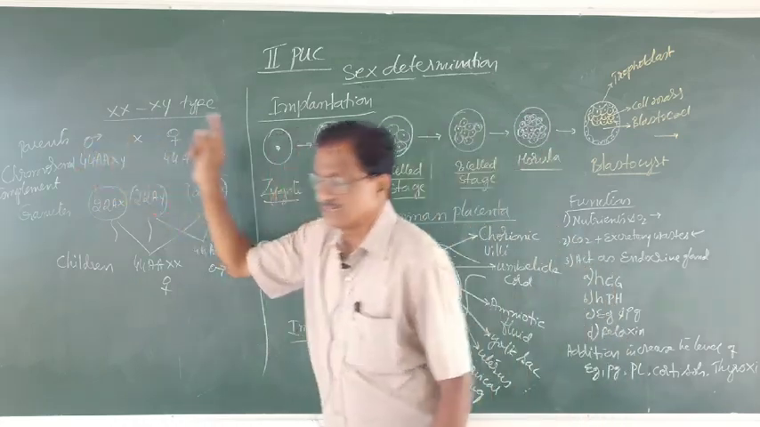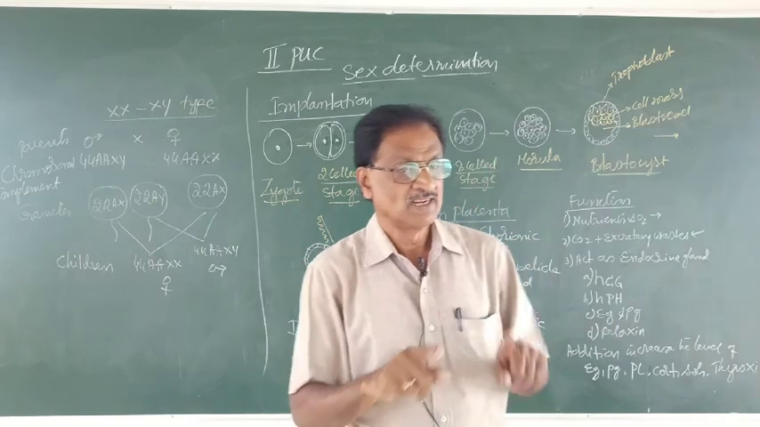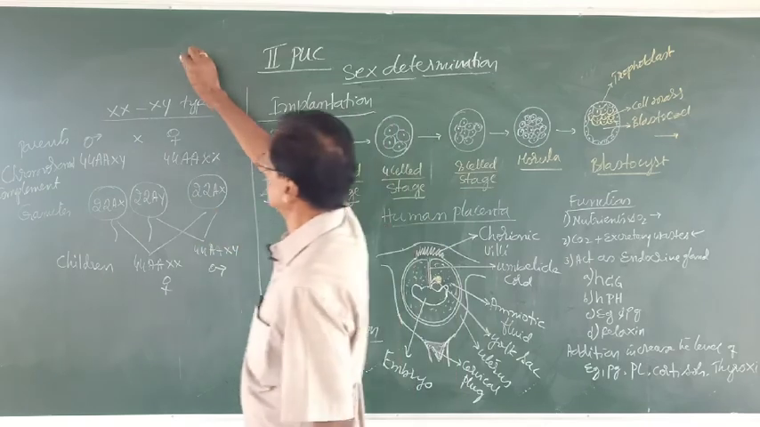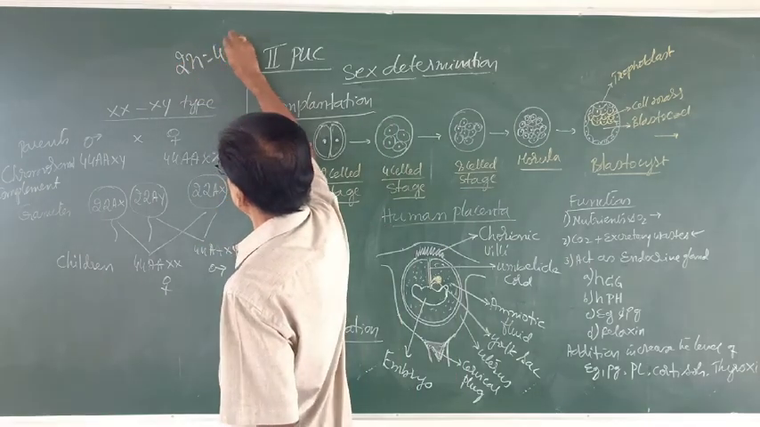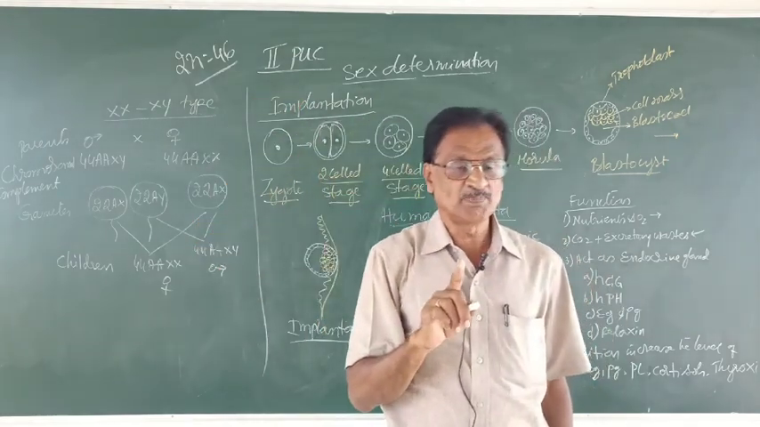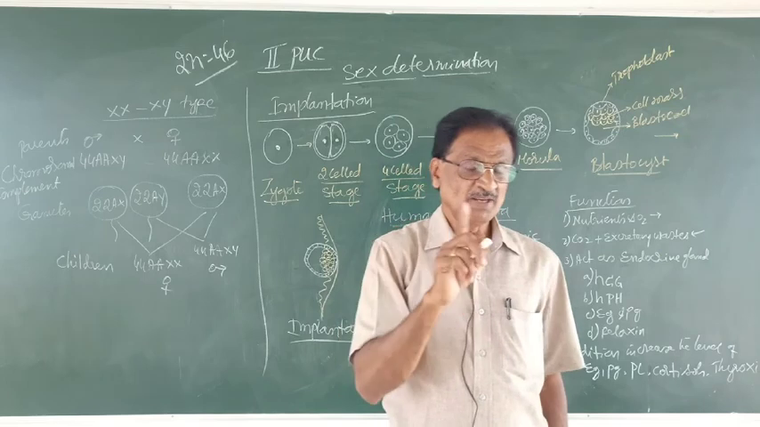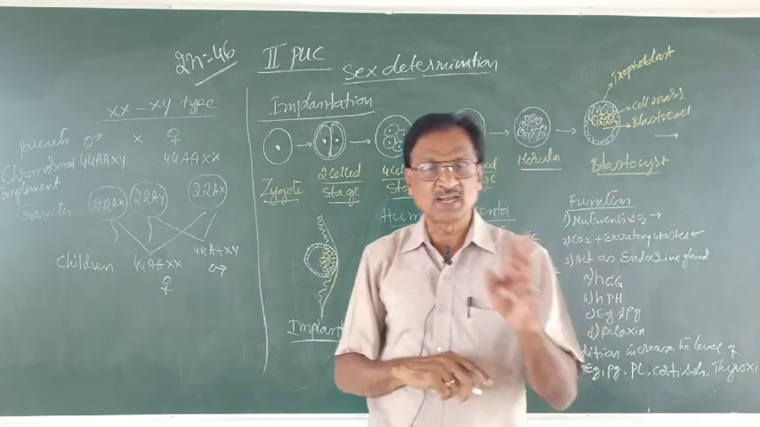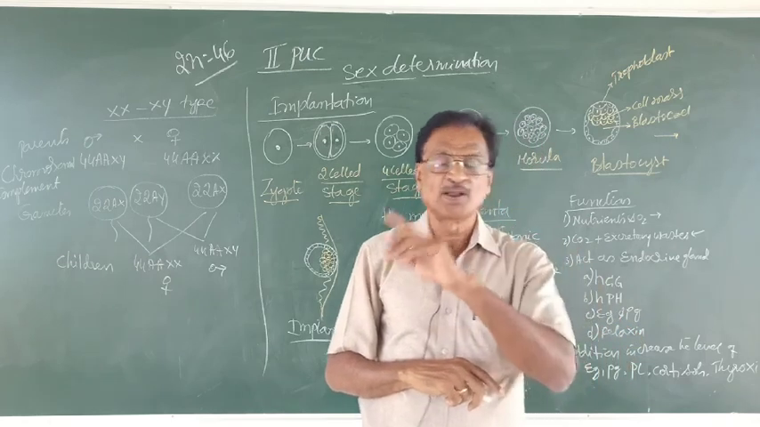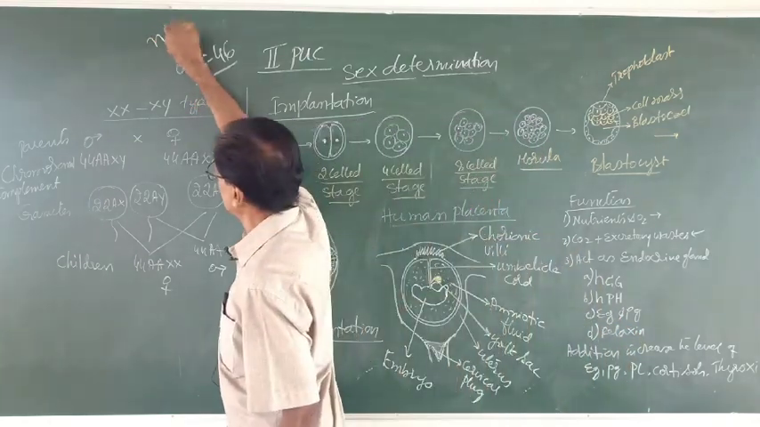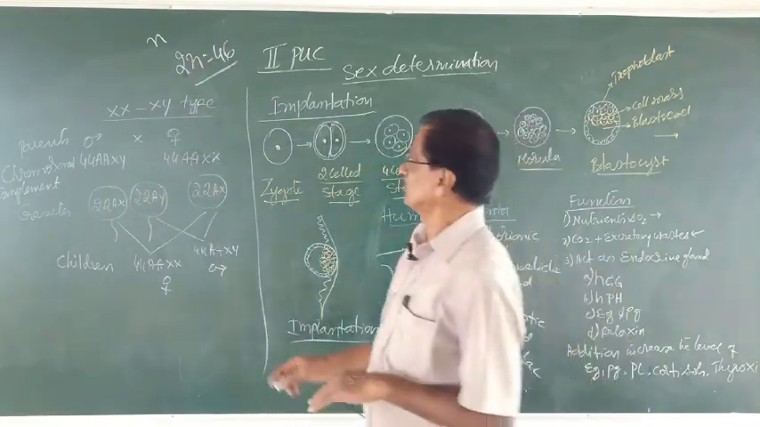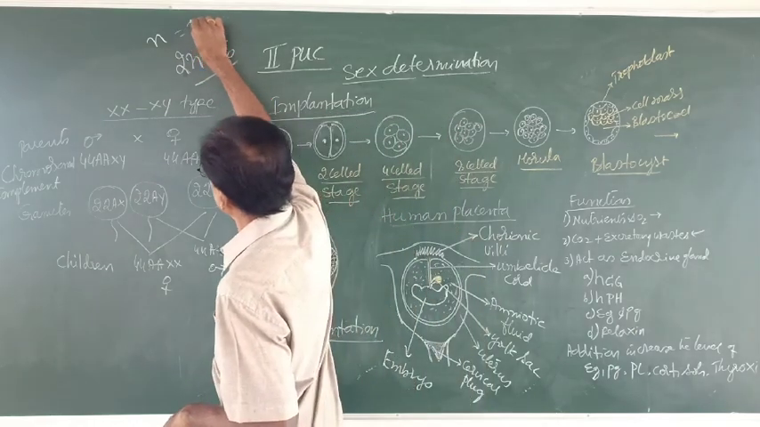I hope you know that in man there are 46 chromosomes, 2n is equal to 46 chromosomes. 2n stands for the diploid number. What do you mean by a diploid number? Presence of two haploid sets of chromosomes is called diploid. If you write only one n, that is the haploid number. The haploid number of chromosomes in man is n equal to 23.